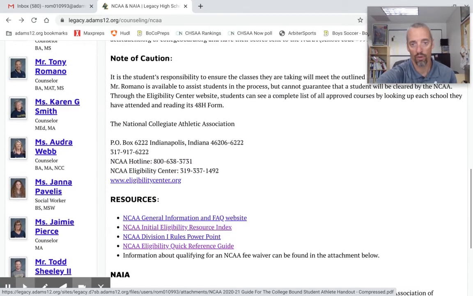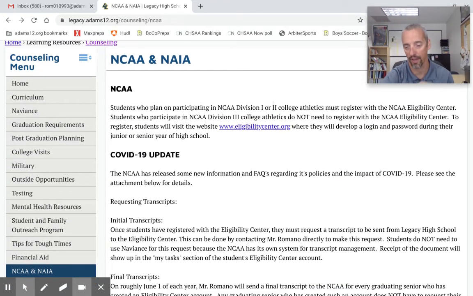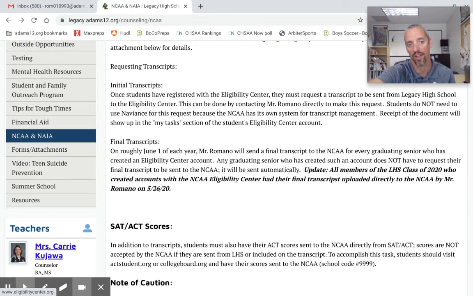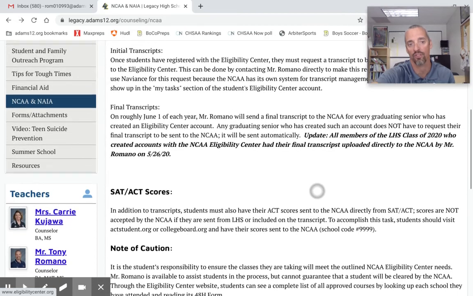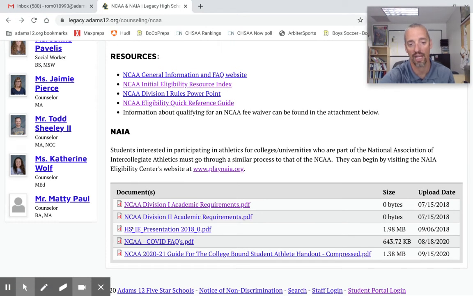So short version, if you are interested in participating in NCAA Division I or II college athletics, you need to come to this website. You need to follow the link to the Eligibility Center website. It will give you a great deal of direction for what to do first, second, and third from there. And then you need to familiarize yourself with the rest of this website, including practices about transcripts, standardized test scores, and these documents down here, which will give you a lot of direction to give you the answer to the question of, am I on track to qualify? Which is a very, very common question. And again, I'm showing you how to answer that question yourself.